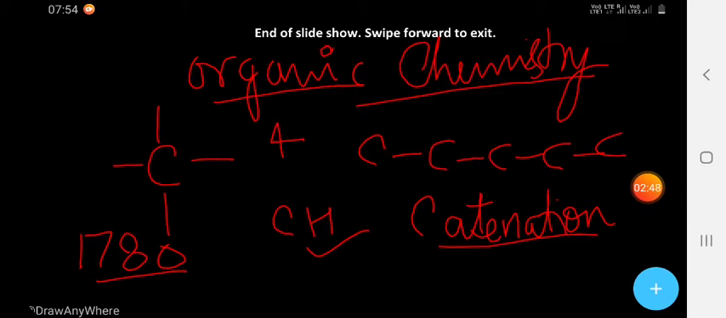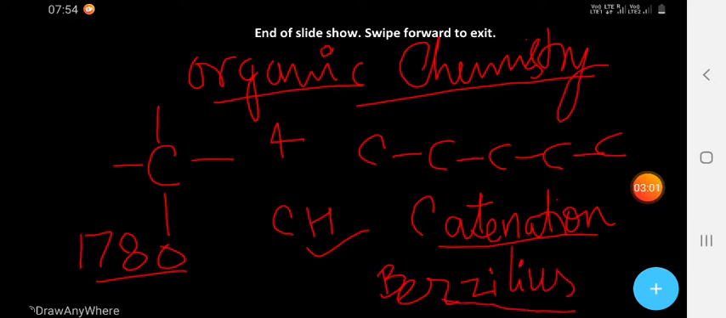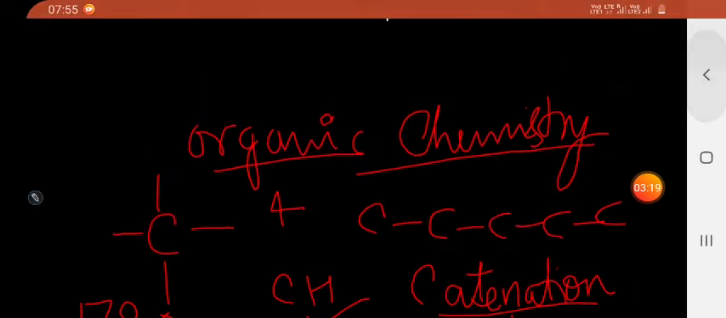Berzelius is the name of a scientist, a Swedish chemist. He proposed that a vital force was responsible for the formation of organic compounds.